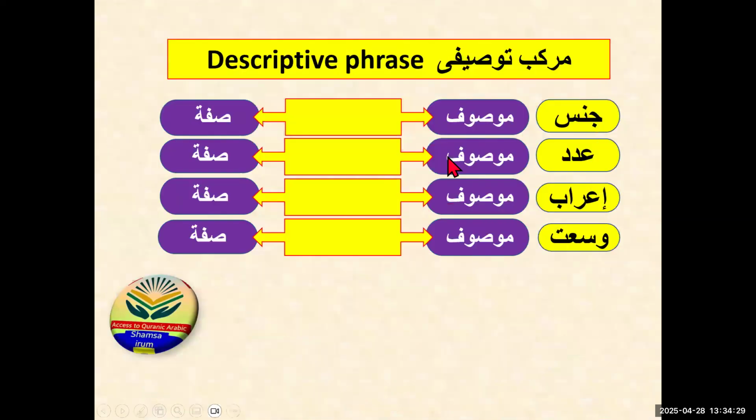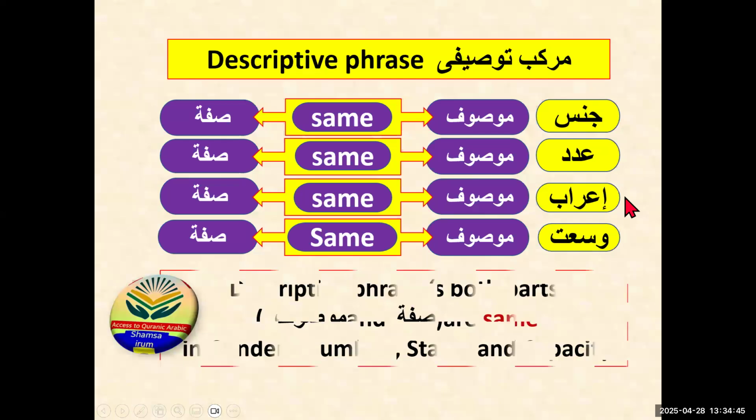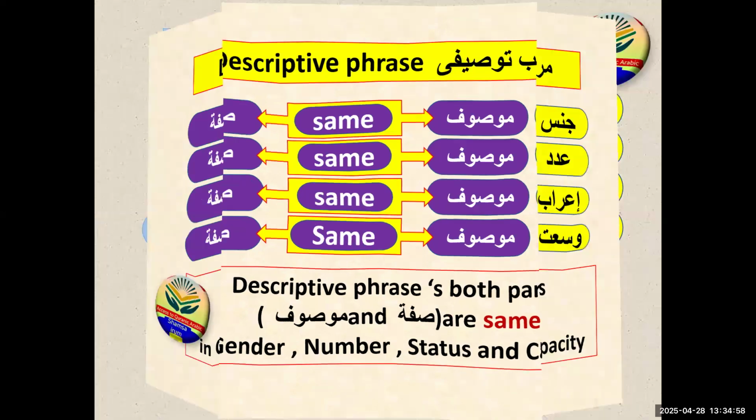So let's cover with me the qualities of the مركب توصيفي. The two parts of the مركب توصيفي are موصوف and صفة, and the موصوف and صفة are equal in all qualities of the ism, which are jins, adad, i'rab, and wusat. I wrote here as well that in the descriptive phrase, both parts, موصوف and صفة, are the same in gender, number, status, and capacity. This is very easy. مركب توصيفي is the easiest one.